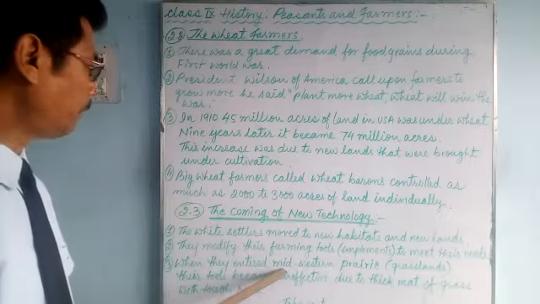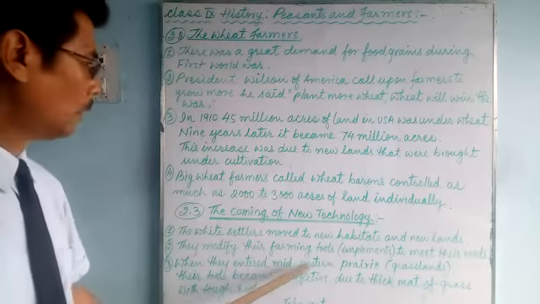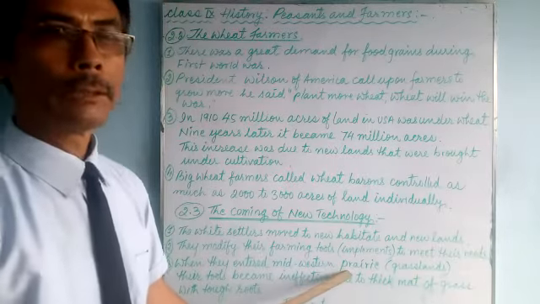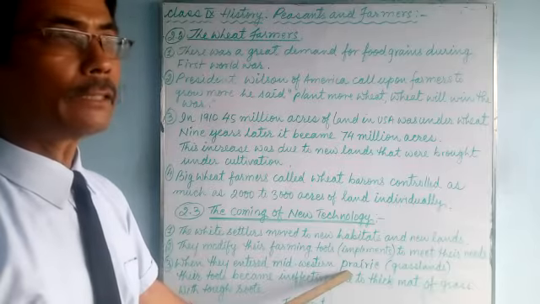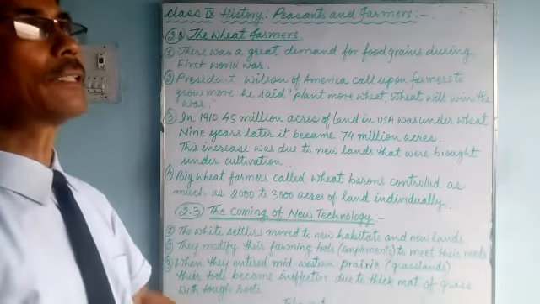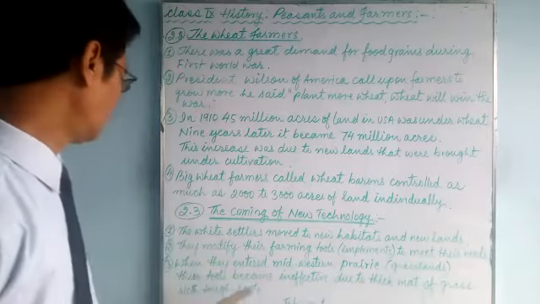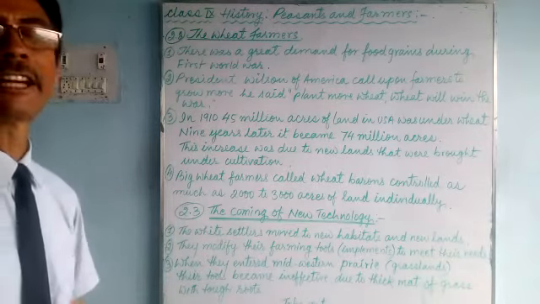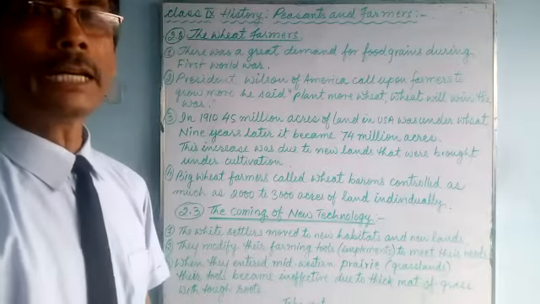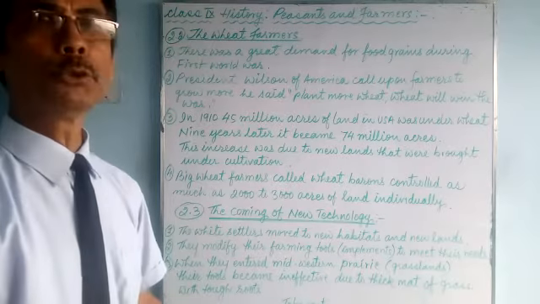When they entered the mid-western prairie, the vast grassland in the central part of America, their tools became ineffective, became useless.